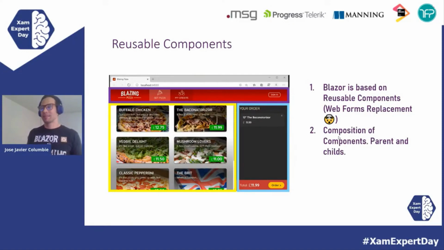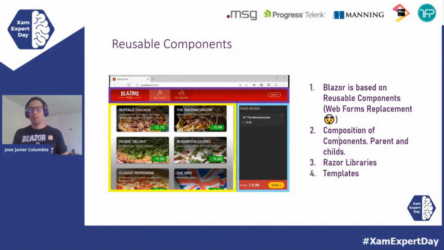Every component can have nested components inside, and more components. We can have parents and children, and these components we can put in a Razor library, we can put on a NuGet, and we can share between different Blazor applications. We can share it, as you will see later, in a MAUI Blazor application. We can have it on web, we can have it on mobile, we can have it native, we can have it on desktop. So it's a really interesting and a really exciting approach.